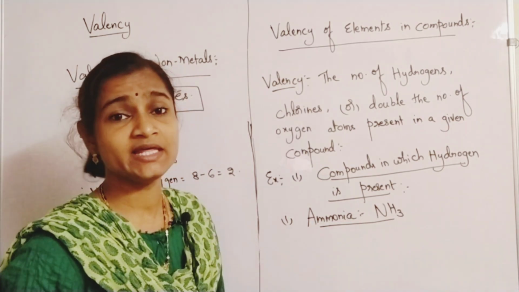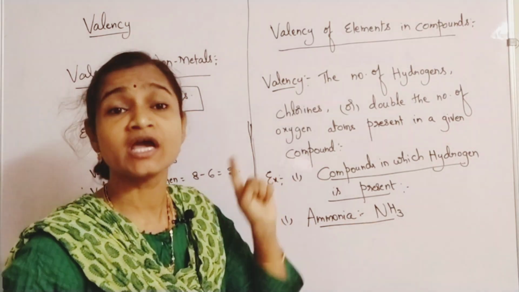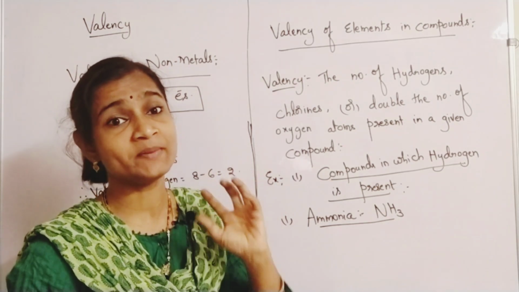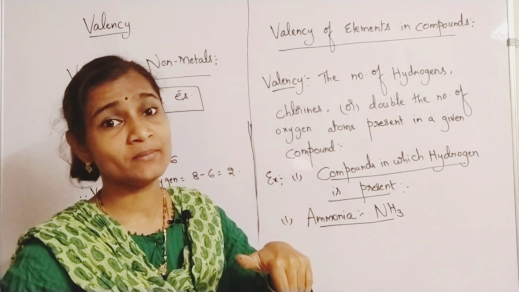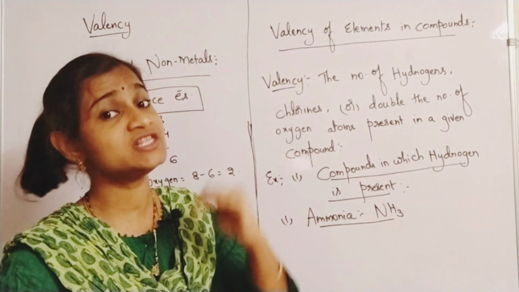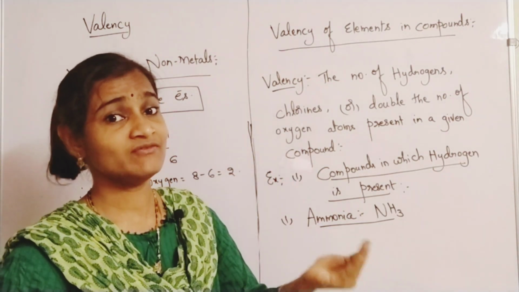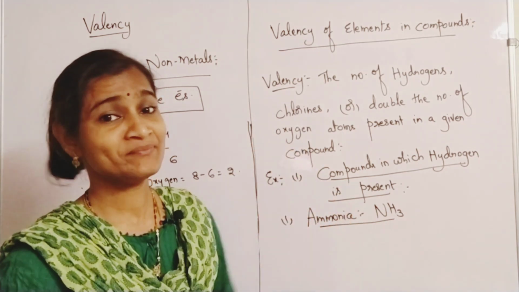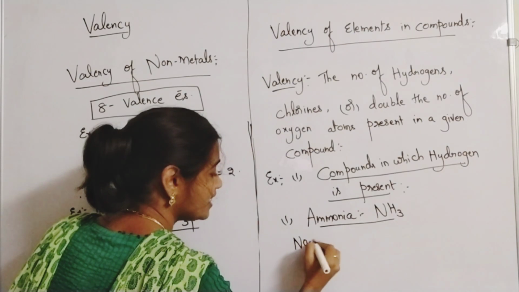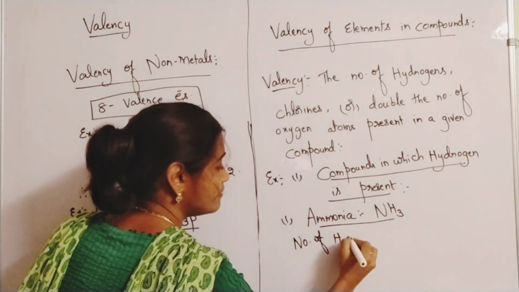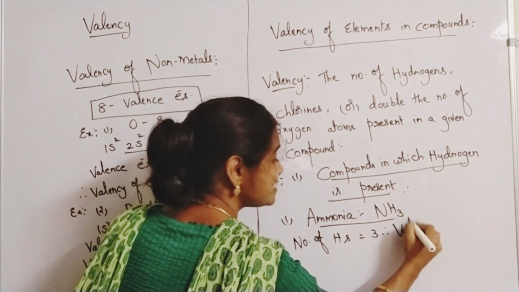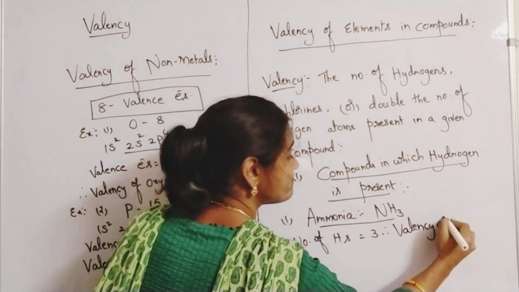So what I am telling you is the valency of nitrogen is 3. How many hydrogens will be present in the given compound? That number will be the valency of the other element with which hydrogen is reacting. Please understand carefully. Here 3 hydrogens are there. Number of H's, 3 are there. Therefore, valency of nitrogen is 3.